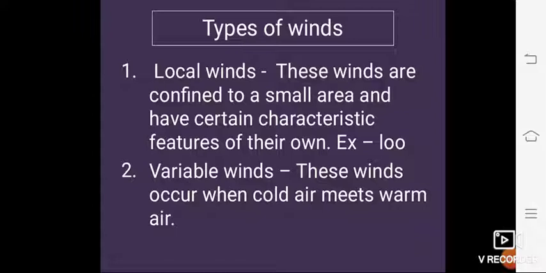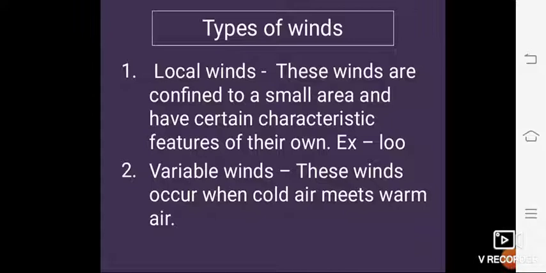Okay students, do you understand what local winds are? Local winds are confined to a small area and have certain characteristic features of their own, and the best example is the Lu, the hot, dry and dusty wind that blows during the hot and dry season.